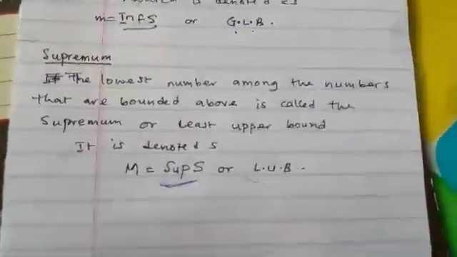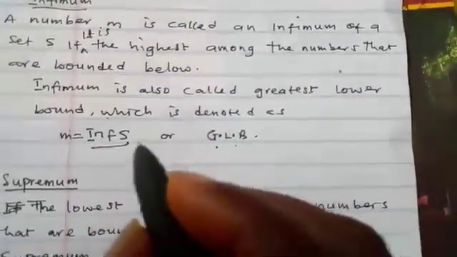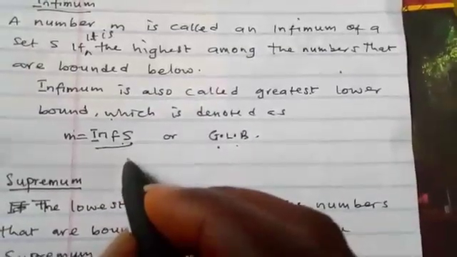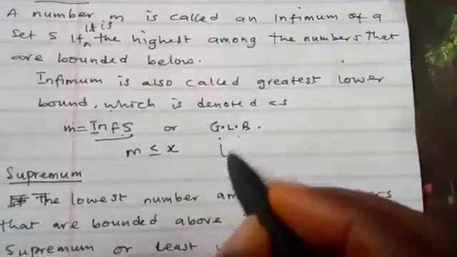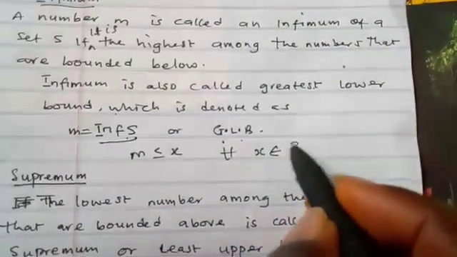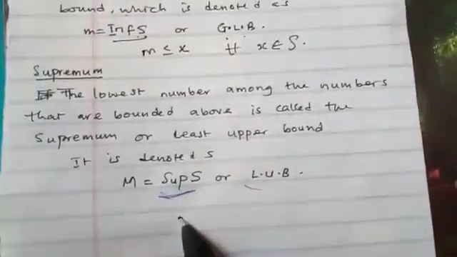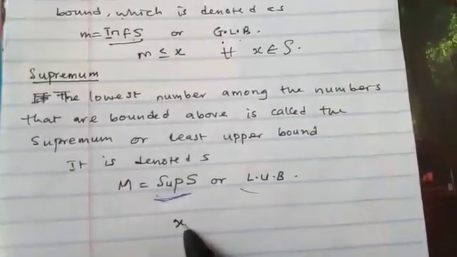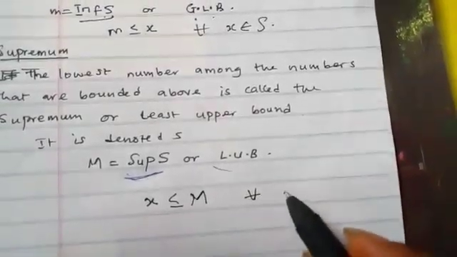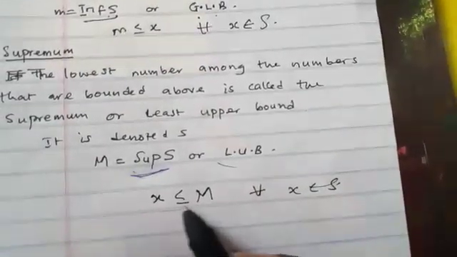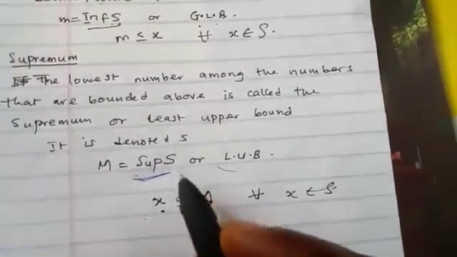So in that case, I can just say that if a set has an infimum, then I can write it as m is less than or equal to s for every s belonging to S. And if it is a supremum, just like the upper bound too, I can say that s is less than or equal to capital M for every s belonging to S, because all these numbers will be less than M, because M is still an upper bound.